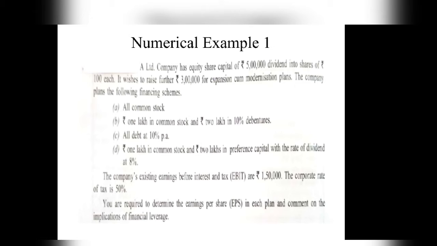First, all common stock. Second, rupees 1 lakh in common stock and rupees 2 lakhs in 10% debentures. C. All debt at 10% per annum. D. Rupees 1 lakh in common stock and rupees 2 lakhs in preference capital with the rate of dividend at 8%. The company's existing earnings before interest and tax, that is EBIT, are rupees 1,50,000.